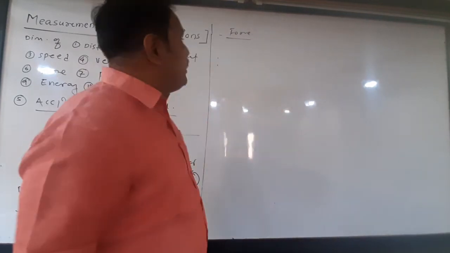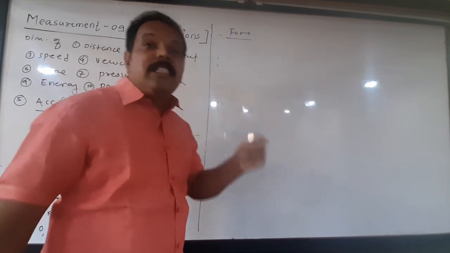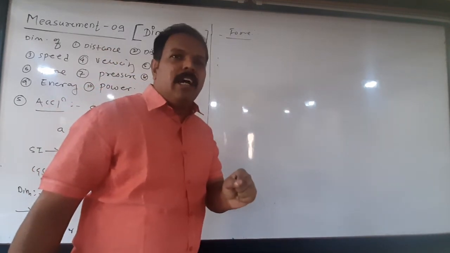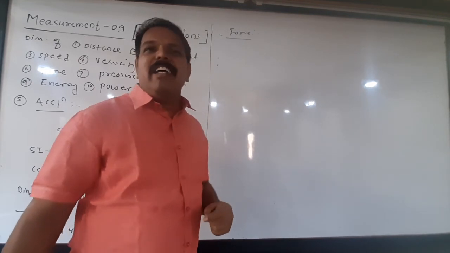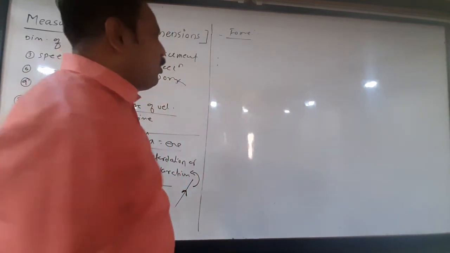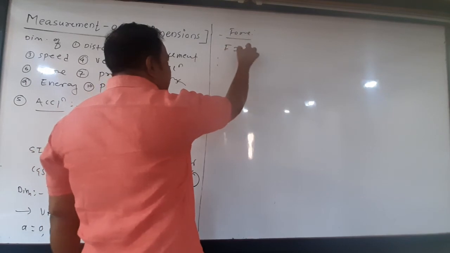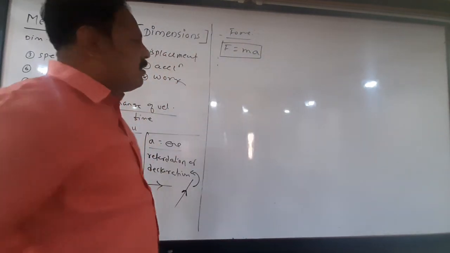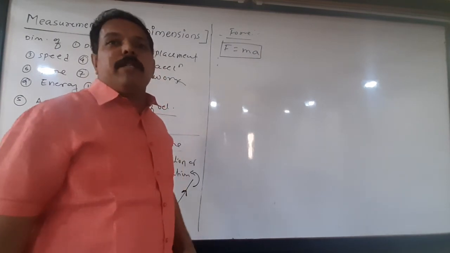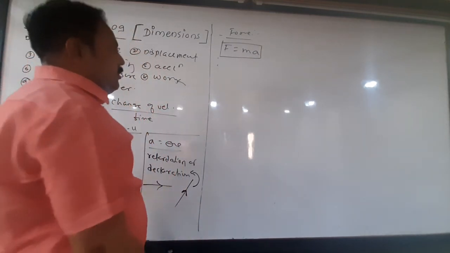That agency required to create an acceleration in the body is called force. According to Newton's second law, force is given by F equal to ma, an important formula, where m is the mass of the body and a is the acceleration.